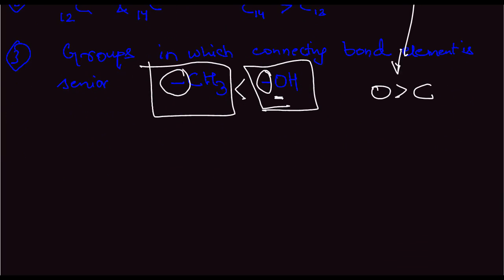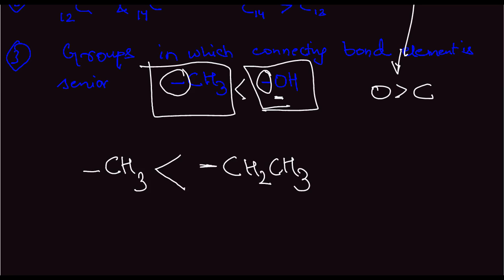However, when the first atom is same, then we go to the next bonded atom. So say we have something like this. We have CH3 and we have CH2, CH3. I'm sorry. We have something like this. We have CH2, CH3. So which of these will be senior? This will be senior.